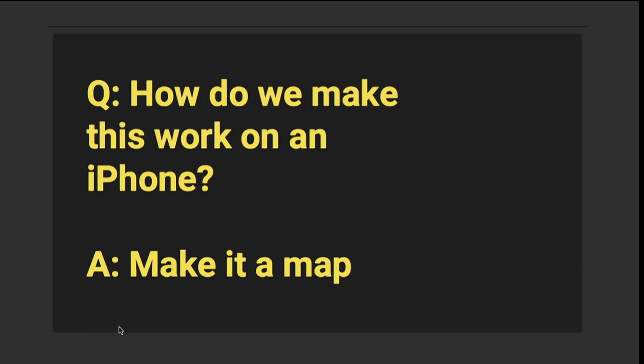Let's move on. So for the interactive version of it, which was my focus after that, we had to figure out how to get this to work on any browser you're going to look at it on, or any device you're going to look at it with. And the only solution that we could think of for rendering 30,000 points in a browser was to make it into a map.